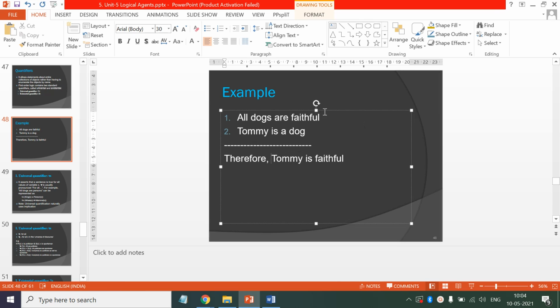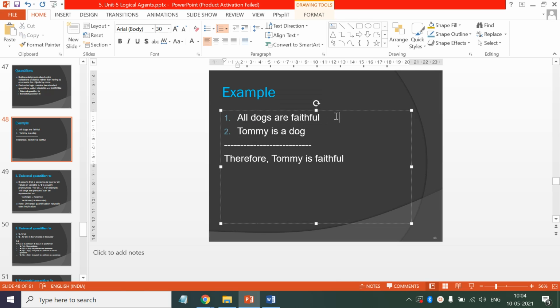So can we infer this conclusion from these premises using propositional logic? The answer is no. Propositional logic cannot infer this fact from these two facts.